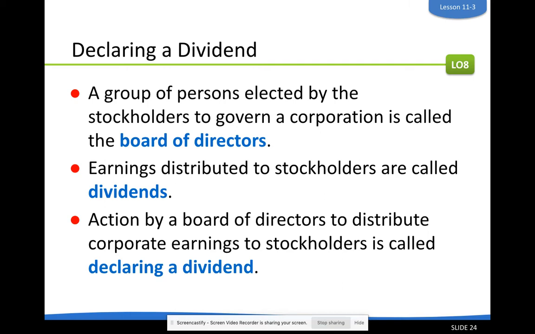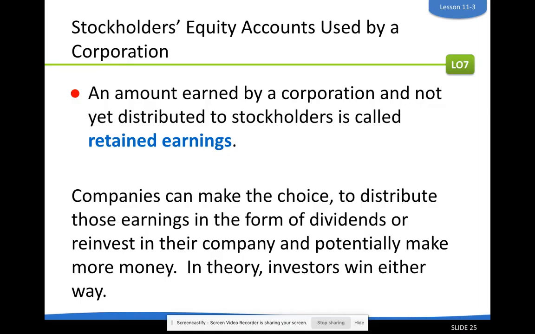The other option is that the board of directors might decide, let's just hold on to that $1 million. And that is when the company keeps the money. It's called retained earnings. And you can see here on this slide that companies can make the choice to distribute those earnings in the form of dividends or reinvest in their company, which is retained earnings, and potentially make more money.